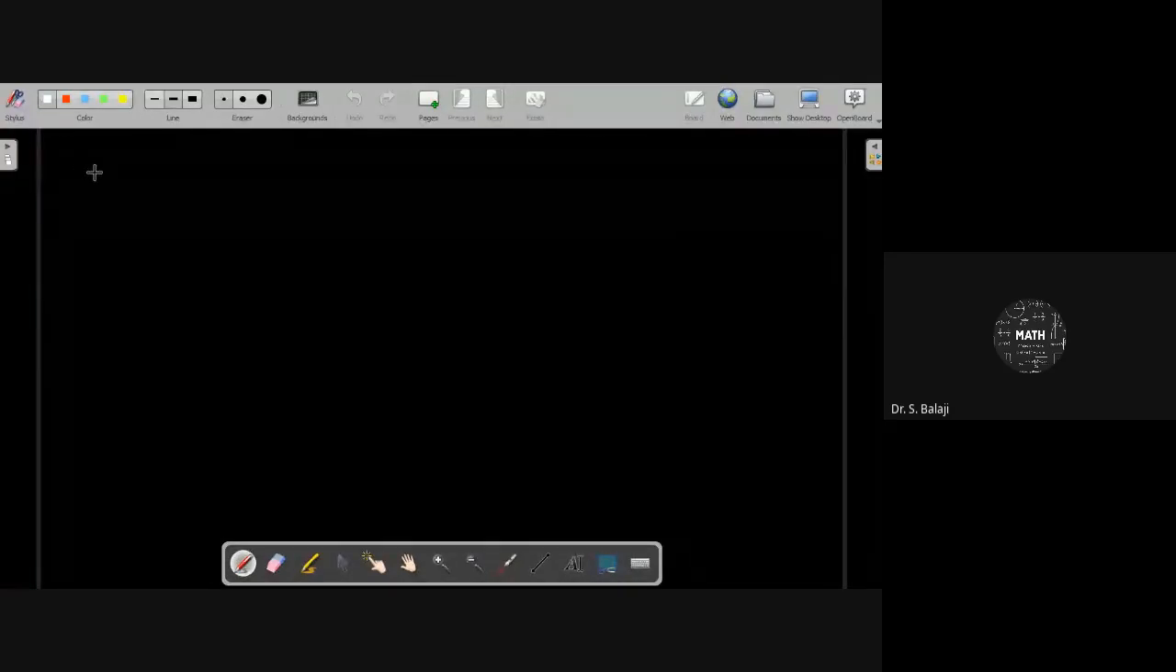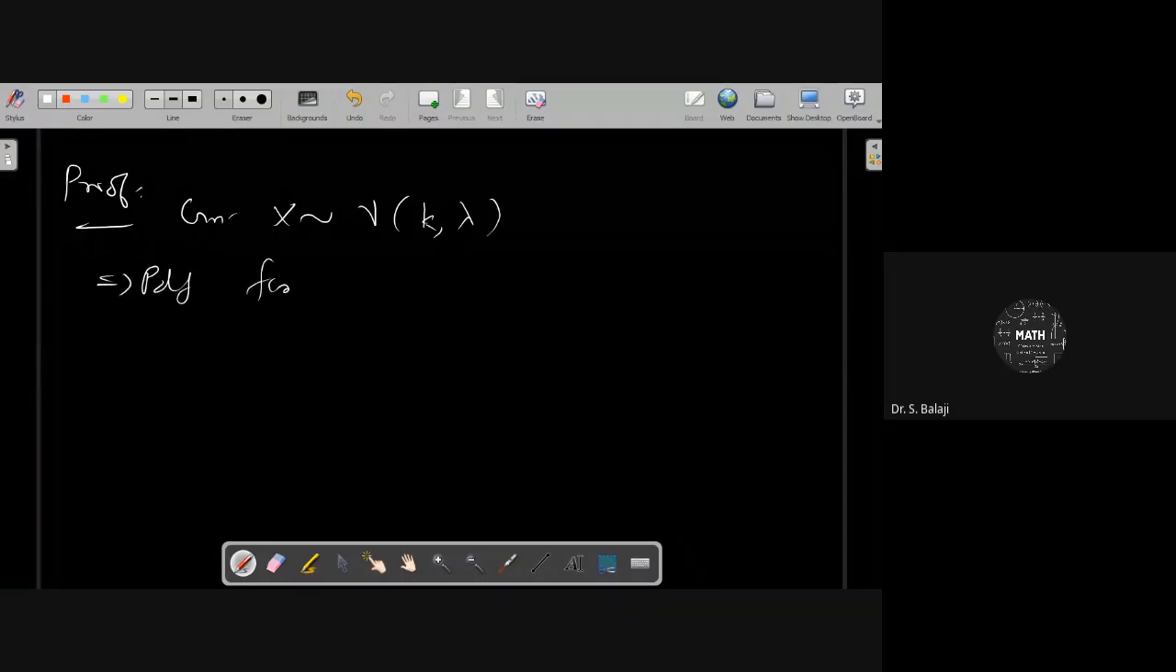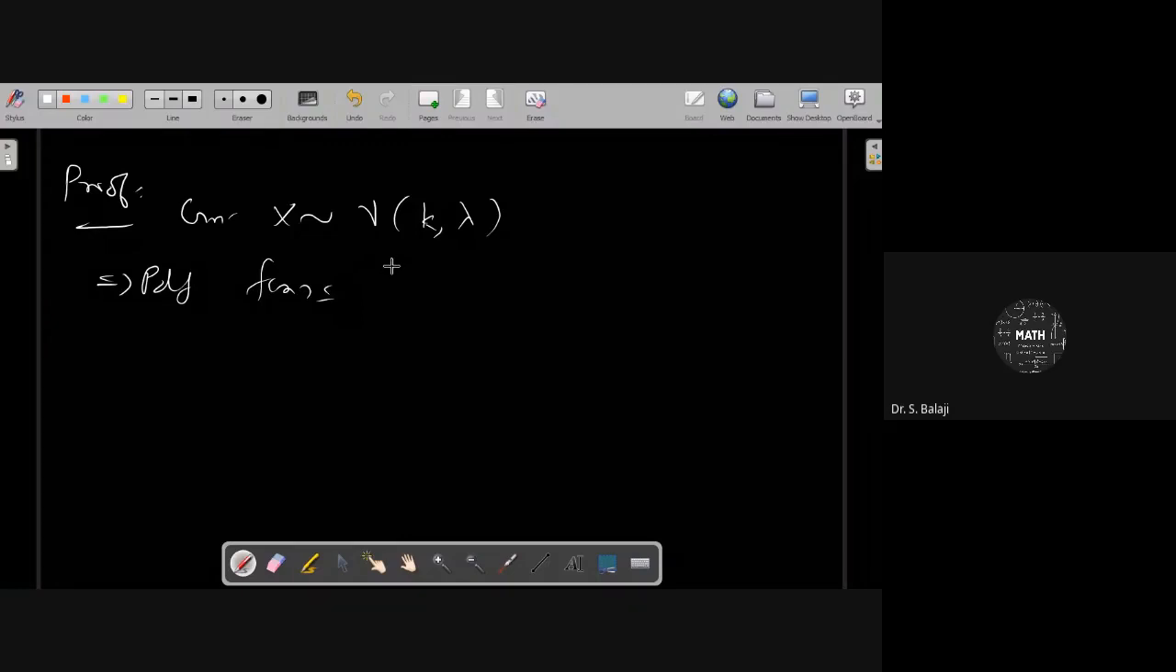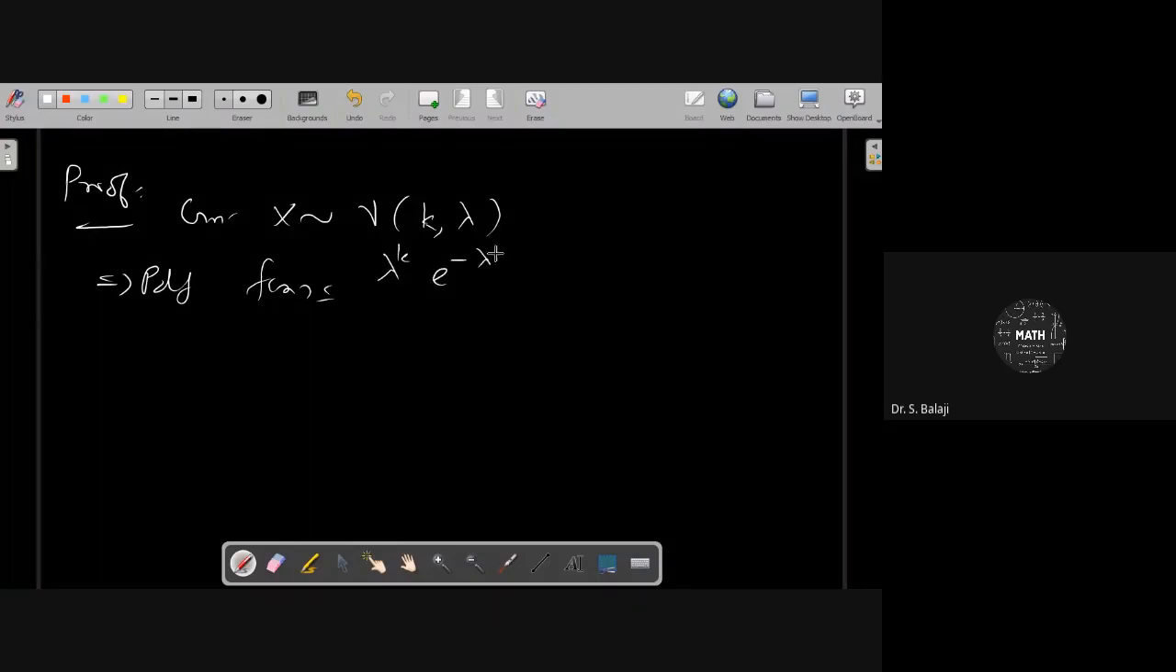MGF, you are going to derive now. Derivation of MGF. Given X follows gamma distribution with the parameters k comma lambda, its PDF you can write as lambda power k e power minus lambda x, x power k minus 1 by gamma k,